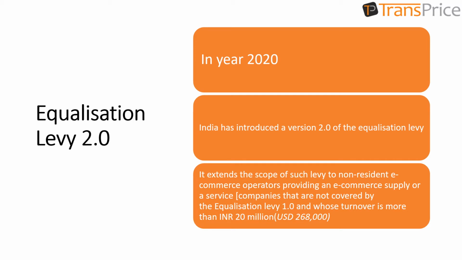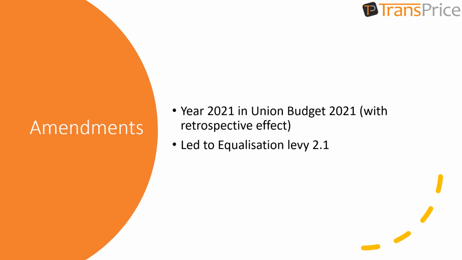Companies that are not covered by the Equalisation Levy 1.0 and whose turnover is more than INR 20 million, that is roughly 260,000 US dollars. Further, amendments were brought in the year 2021 in the Union Budget 2021 with retrospective effect, where the applicability of levy and the definition of e-commerce supply has been further clarified, giving it an avatar of Equalization Levy 2.1.